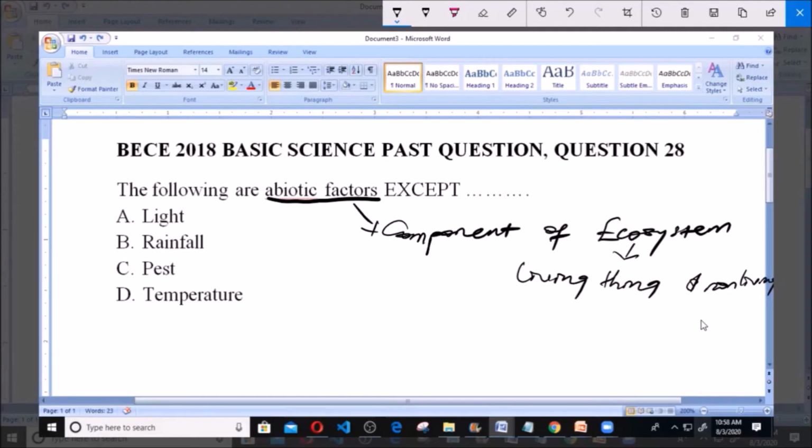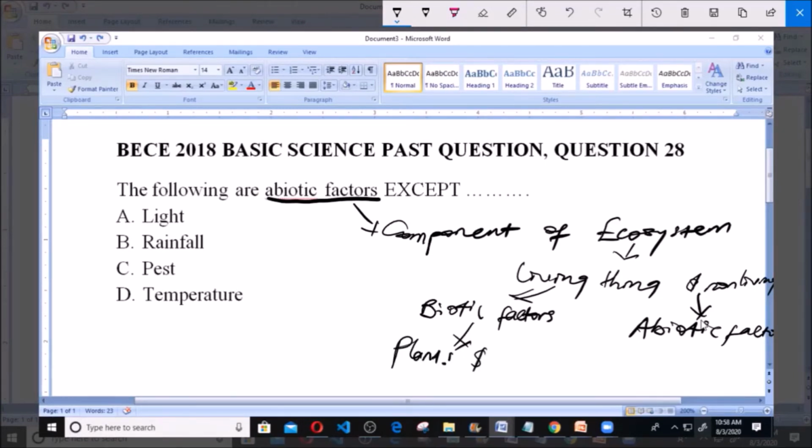Now, these living things are what we refer to as the biotic factors. The aspect of the ecosystem which are non-living things, we refer to as abiotic factors. Ecosystem is just our biological environment, like I said, and this biological environment is made up of the biotic factors and the abiotic factors. Now, these biotic factors, which I told you are living things, include the plants and animals. But this abiotic factor, like I told you, the non-living components, simply include what?